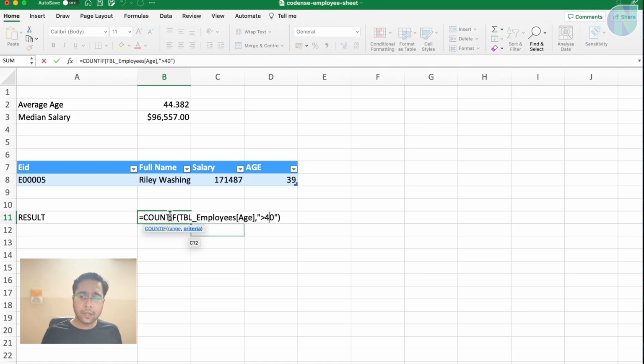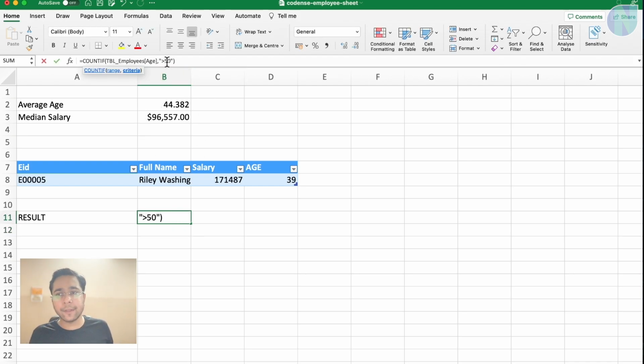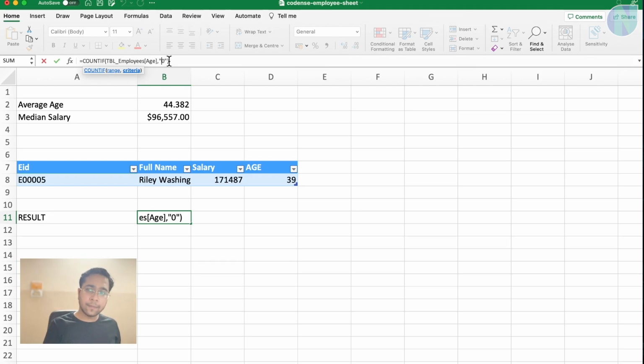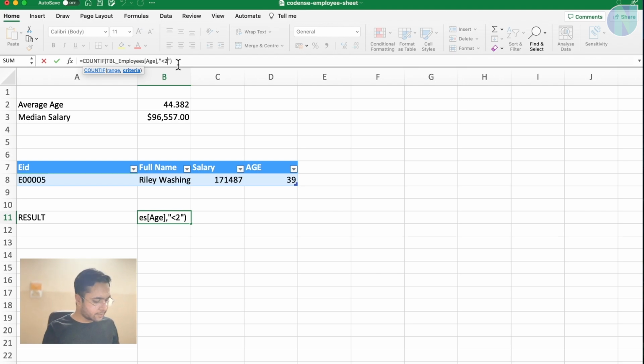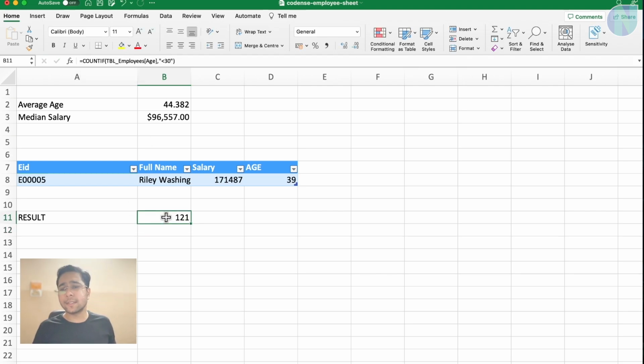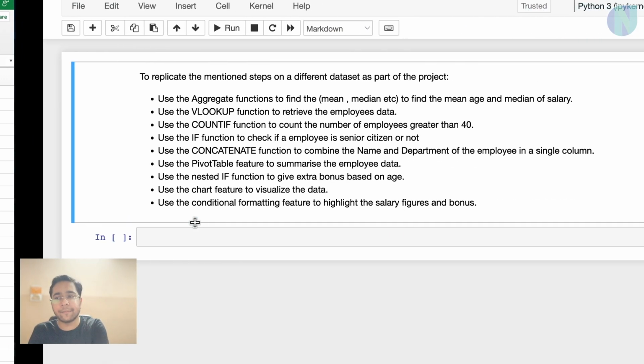Suppose we want to count the number of employees greater than 50. You can see there are 333 employees which are greater than 50. If you want to choose less than 25, there are no employees which are less than 25. So let's try to increase the range to 30. Yes, there are 101 employees which are less than 30. You can see this condition here. So this is how we use COUNTIF.